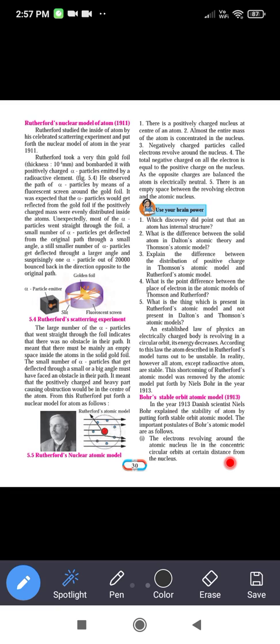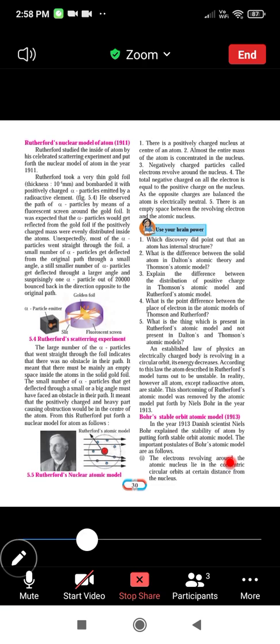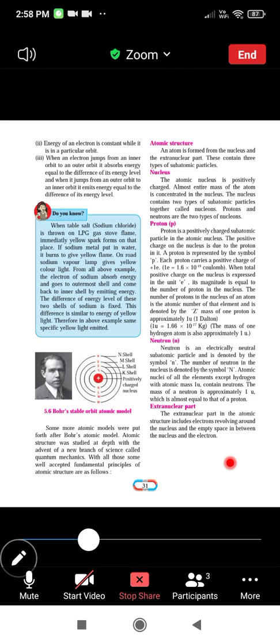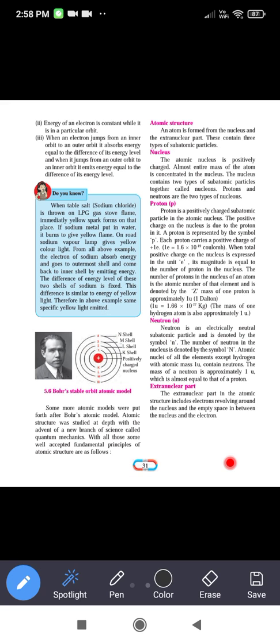The electrons revolving around the atomic nucleus lie in concentric circular orbits at certain distances from the nucleus. Now the postulates. The first postulate is that the electron revolves in circular orbits that lie at different distances from the nucleus. Second, the energy of an electron is constant while it is in a particular orbit. So when the electrons are present in different orbits, the energy of those electrons is different in the different orbits.